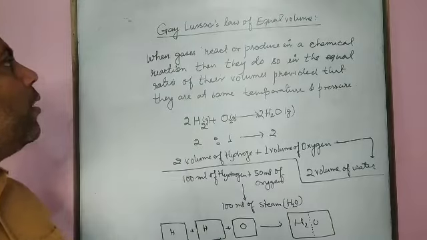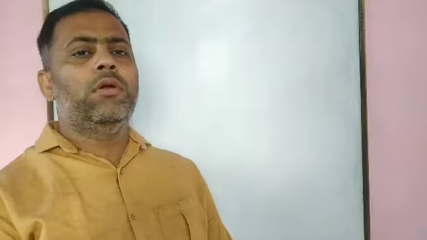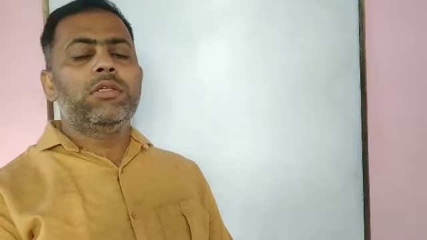This is all about the gaseous law of equal volumes that we have studied. Let us discuss the next law, that is known as Avogadro's law.